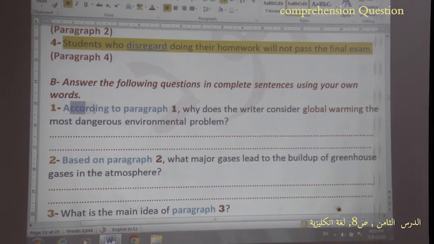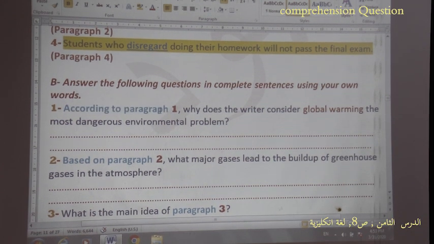According to paragraph 1, some students also don't understand the reference to paragraphs. For example, when I ask a question, he reads the whole text and wastes time and energy. According to paragraph 1, you will find the answer to this question in paragraph 1. It is underlined for you now.